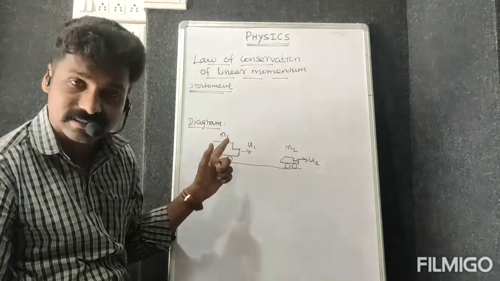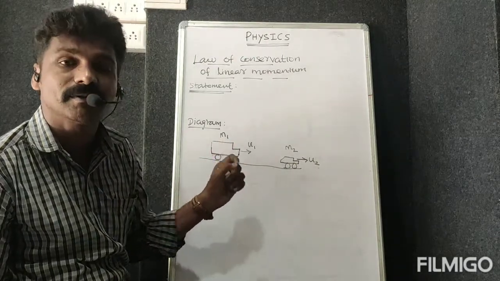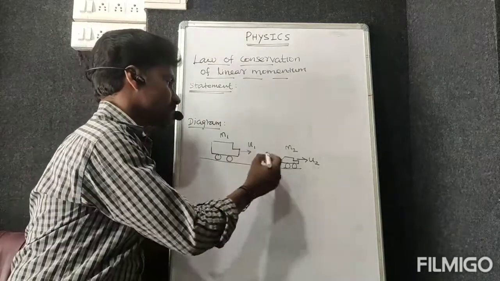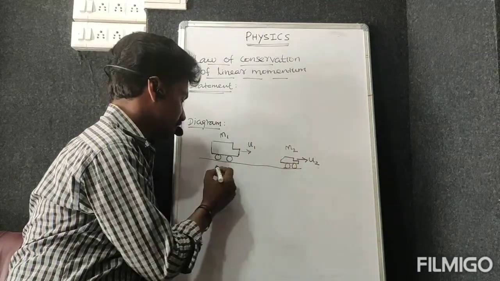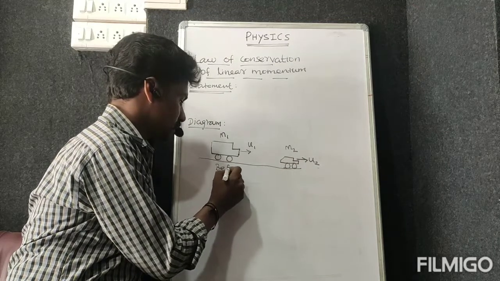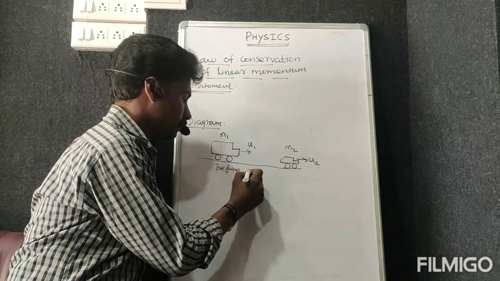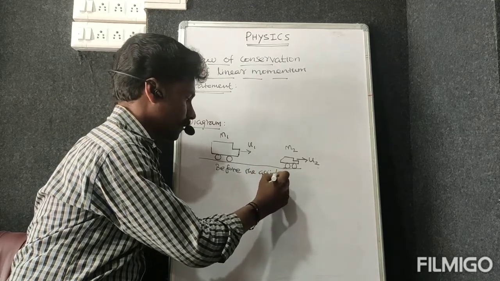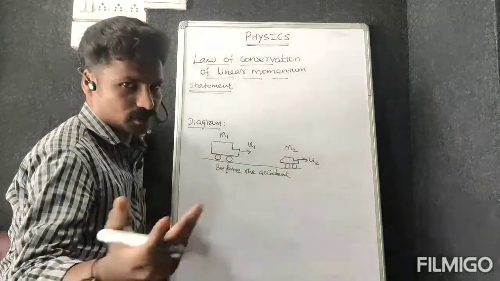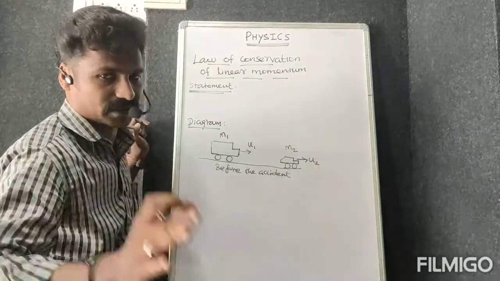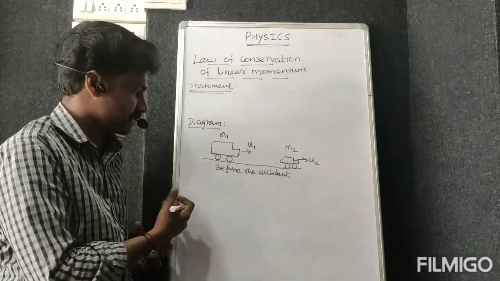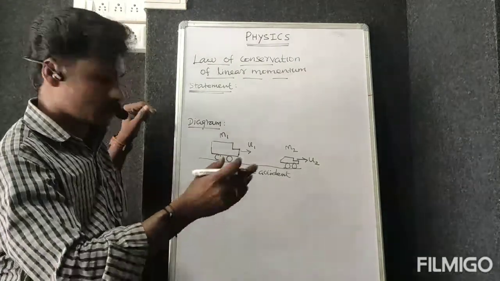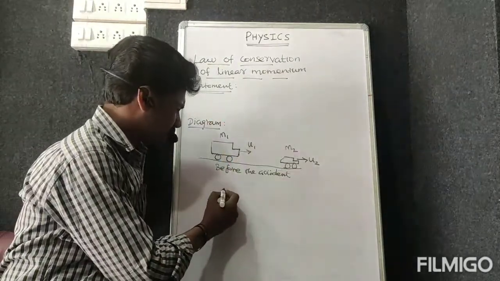This concept is before the accident. So the first concept is what? That is before the accident, or before the collision, or before the impact. For understanding purposes I can write before the accident. Okay, right. So now the next diagram.